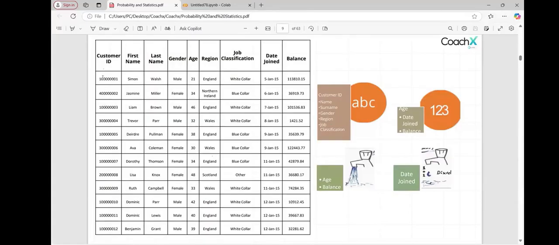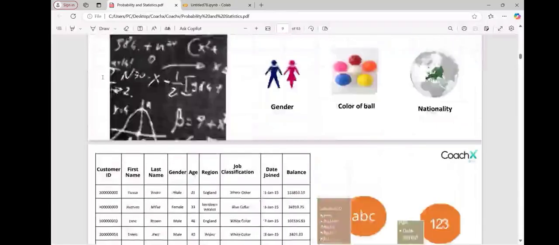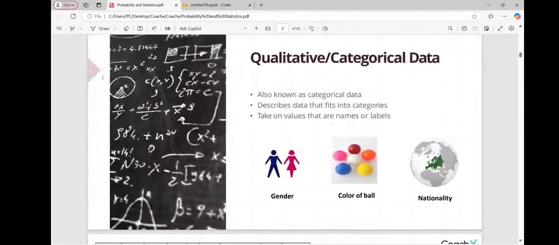Ma'am, could you please scroll to the previous page? I just wanted to note down the last point. Yes, thank you. Yes, I'm done.